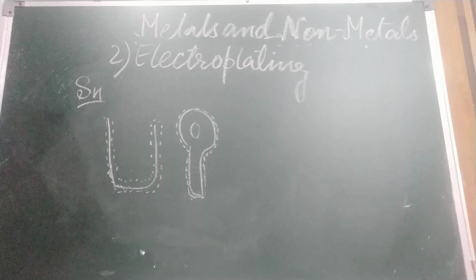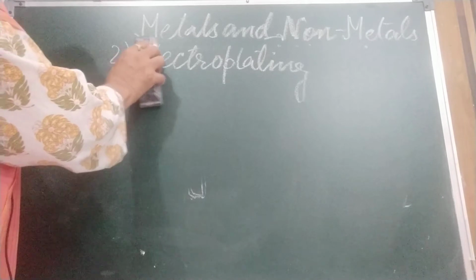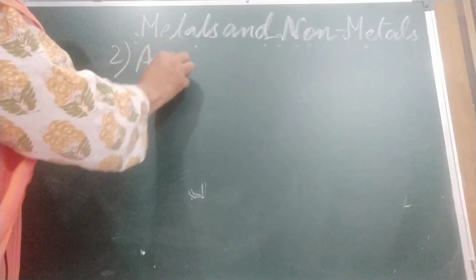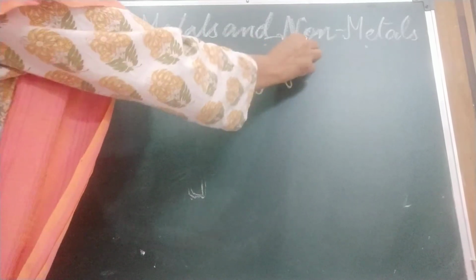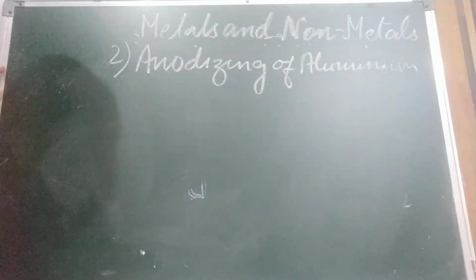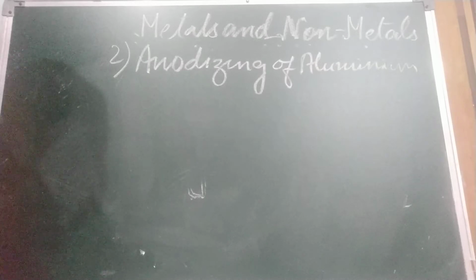Okay. Now we are coming to the next, that is very important, that is anodizing. Anodizing of aluminium. Children, what takes place in this? Just see. It consists of passing an electric current through sulfuric acid using aluminium as anode. Same way as we do in electroplating, but I am telling you what exactly is anodizing.